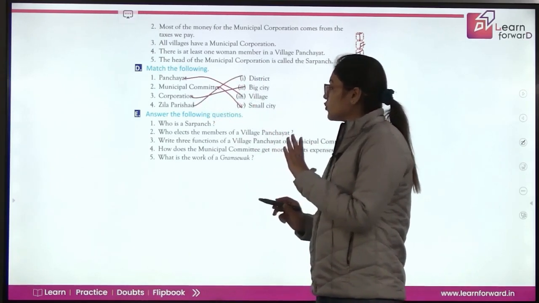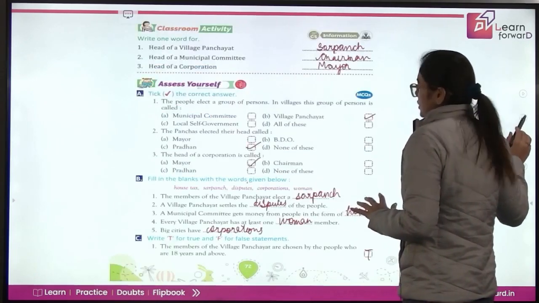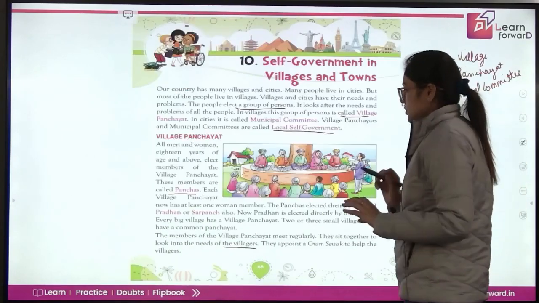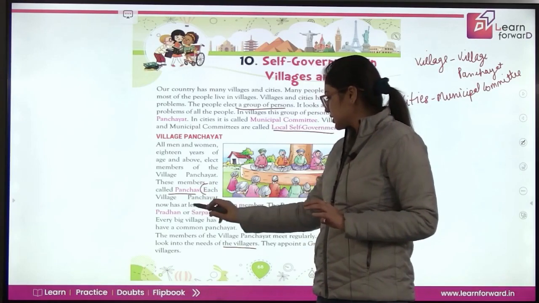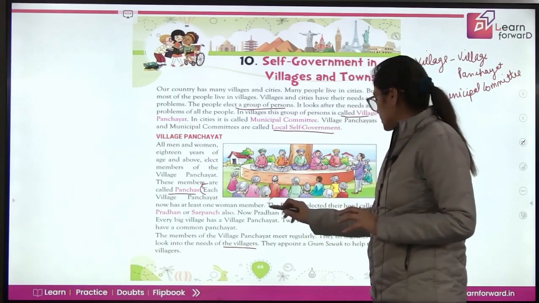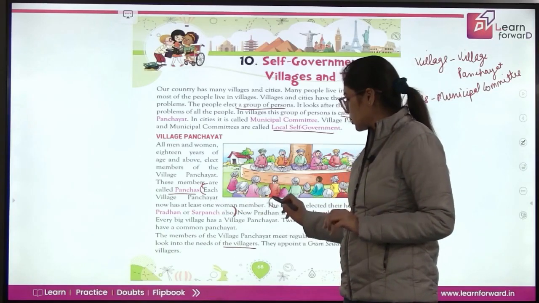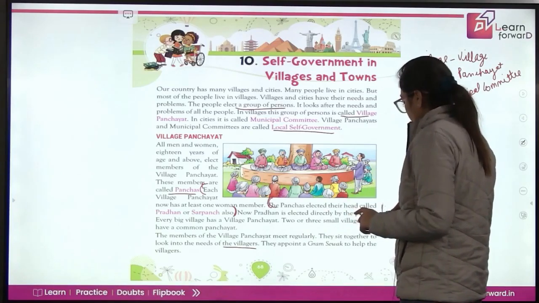Now, answer the following questions. First, who is a sarpanch? The head of the panchs is the sarpanch. Each village panchayat has at least one woman. The panchayats elect their head, which is known as pradhan or sarpanch. So this is your answer number 1.